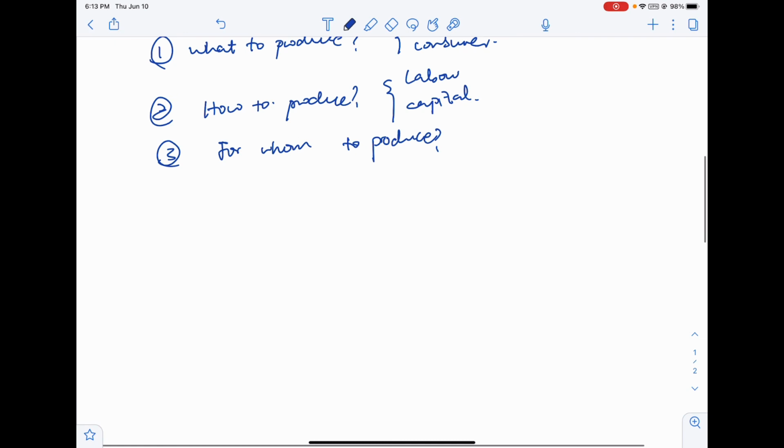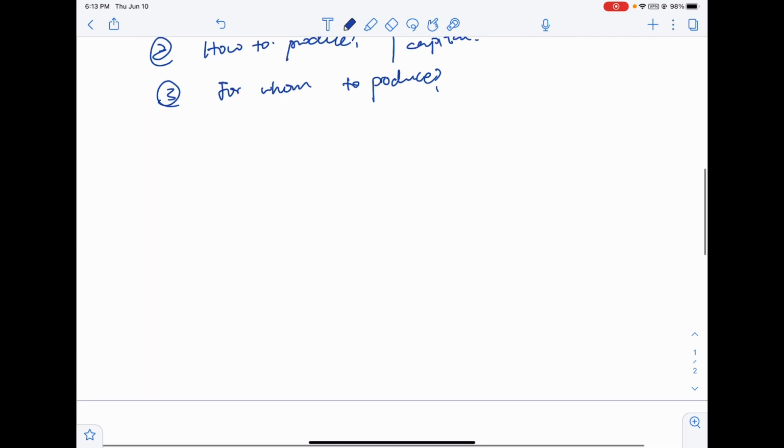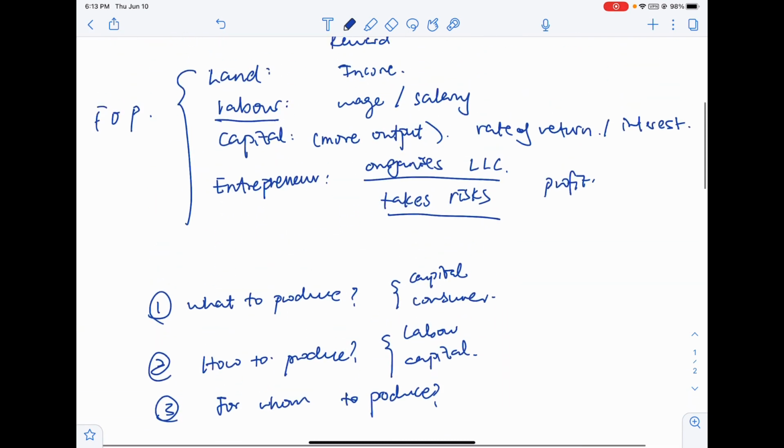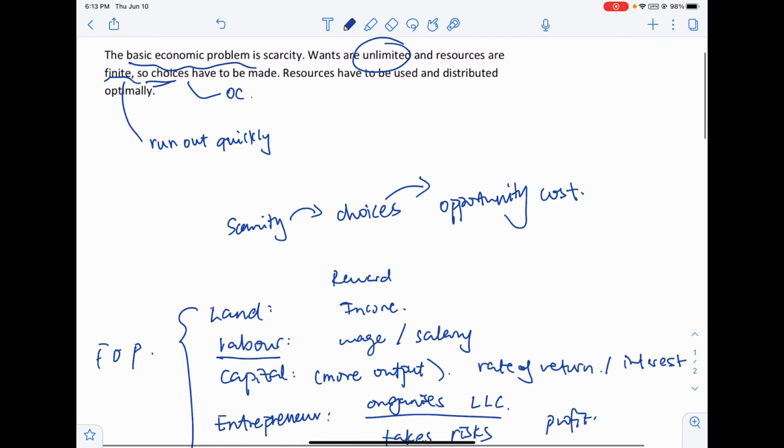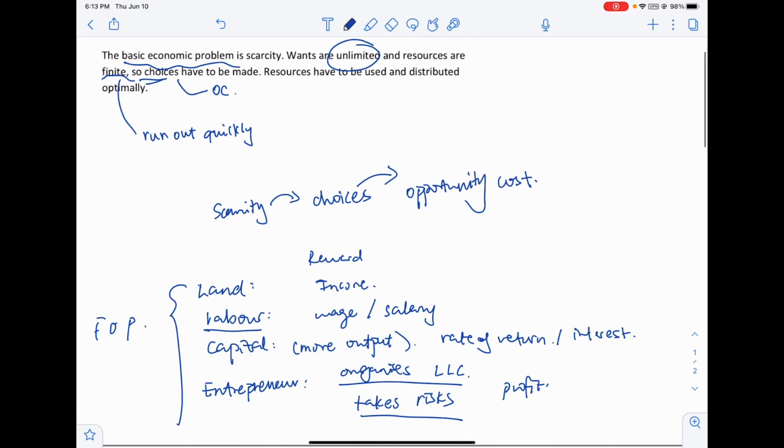Okay, now that is everything for this session. For the next session, we're going to explore positive and normative statements, specialization, division of labor, and some economies maybe. We'll just see about that.